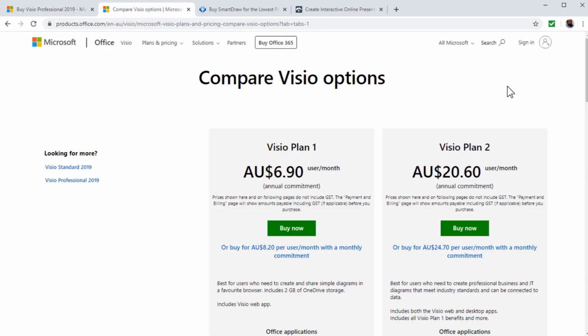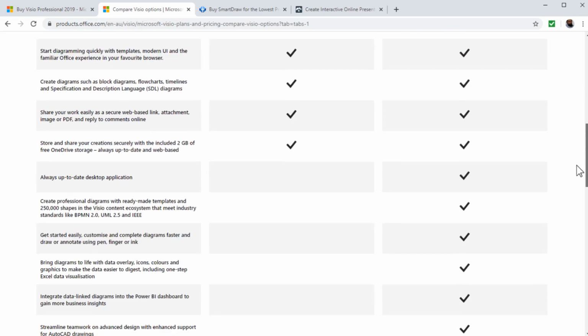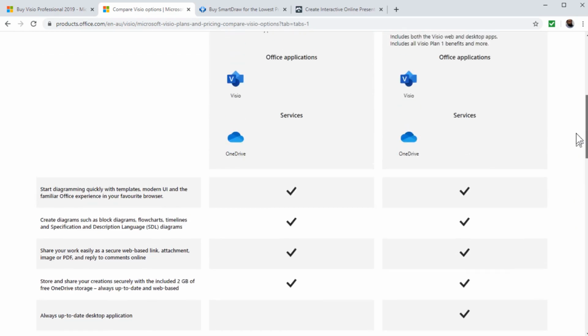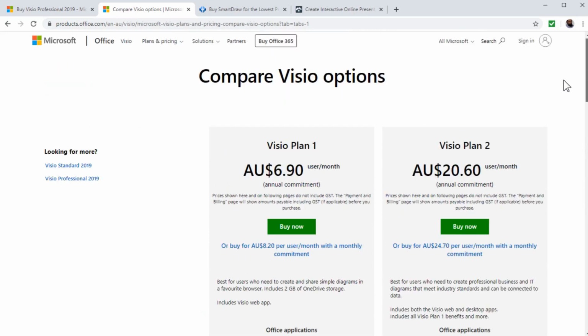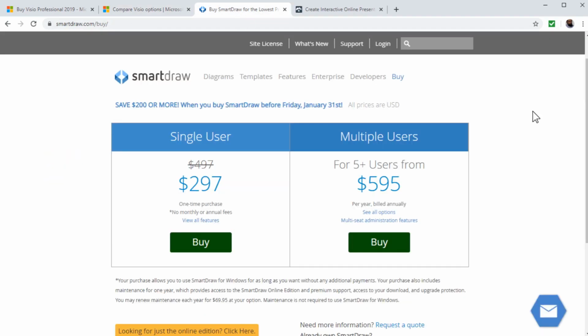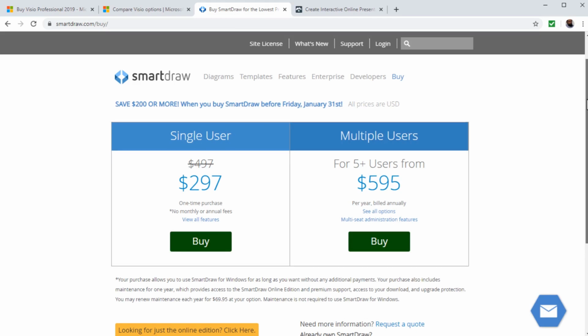They also offer 2 monthly plans. One is $7 per month, the other is $21. If you want to see the difference and you want to spend this much money, you are welcome to look at this website and go for it. Another paid option, which is also very expensive in my opinion, is this one, SmartDraw.